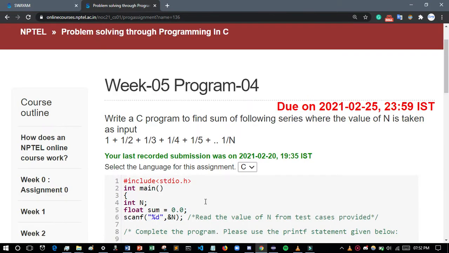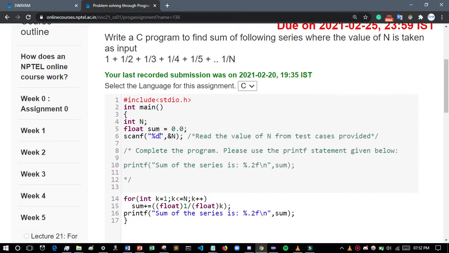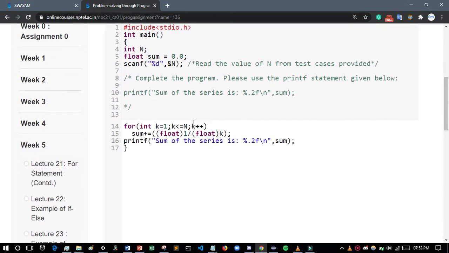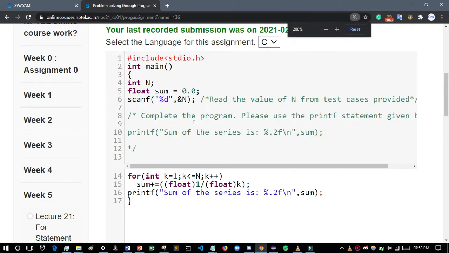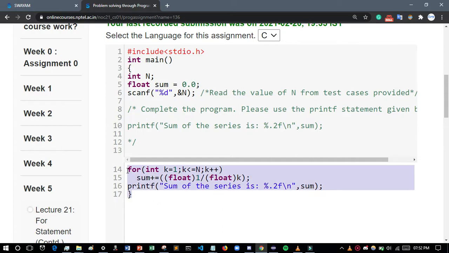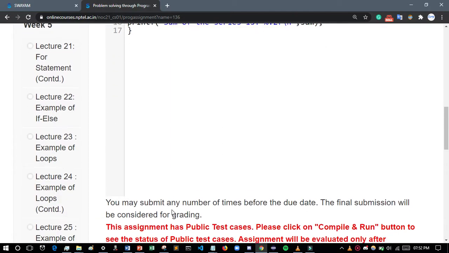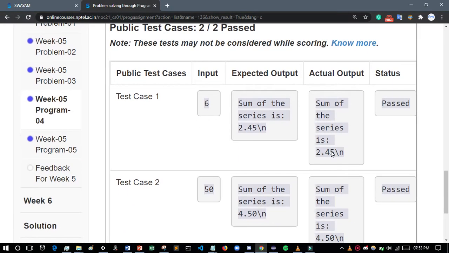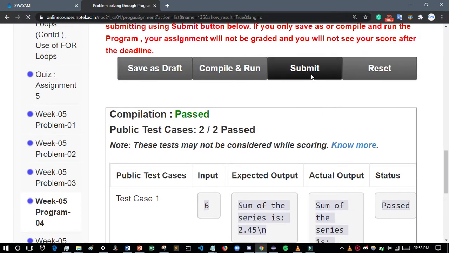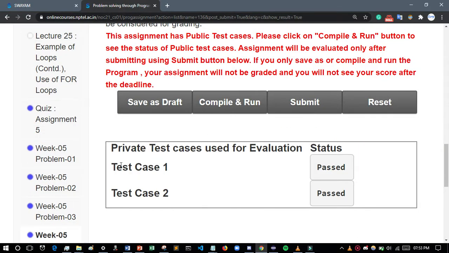In this question we have to make this series. So this is the code, pause this video and write this code. After writing this I will compile and run. You can see here test case 1 and test case 2 both passed. Now I will submit it. After submitting you can see test case 1 and test case 2 passed.